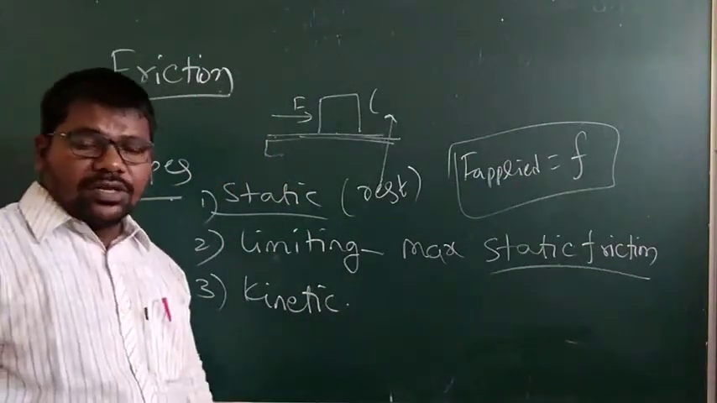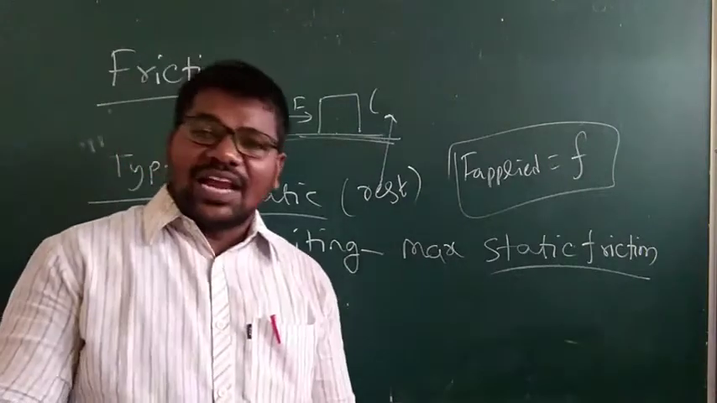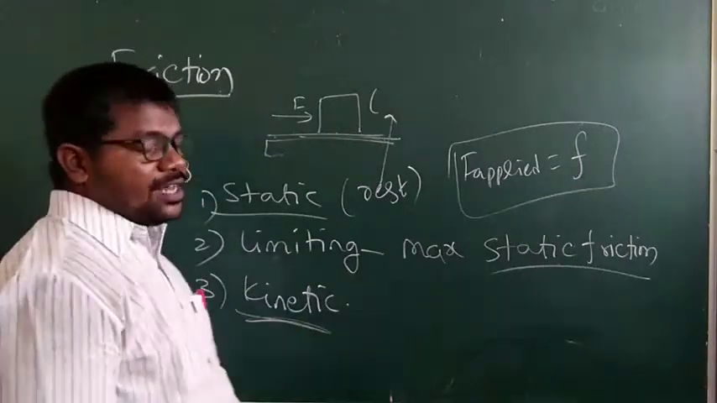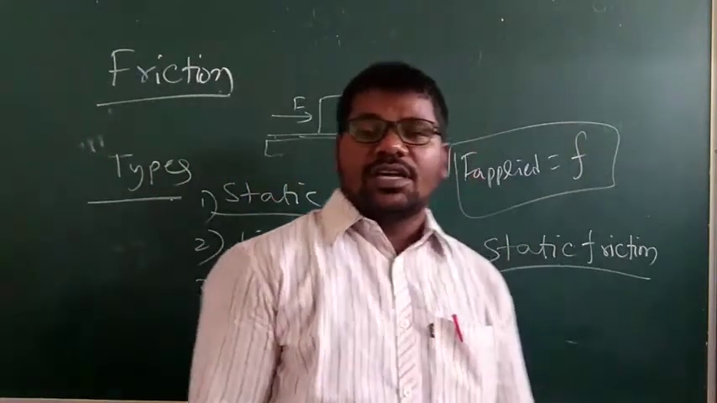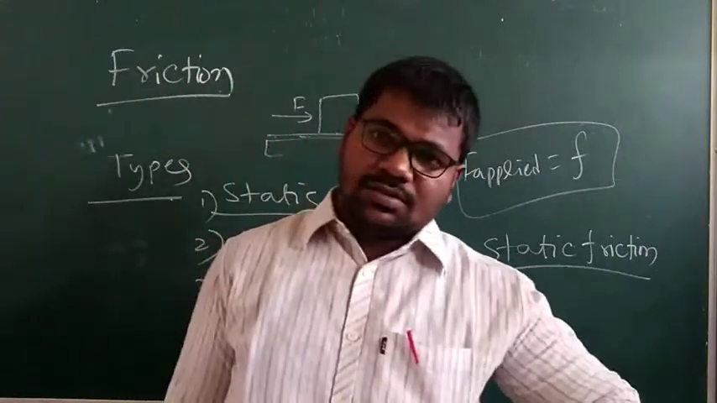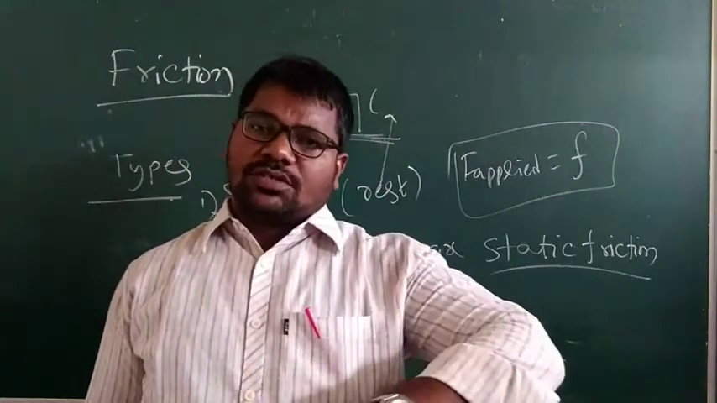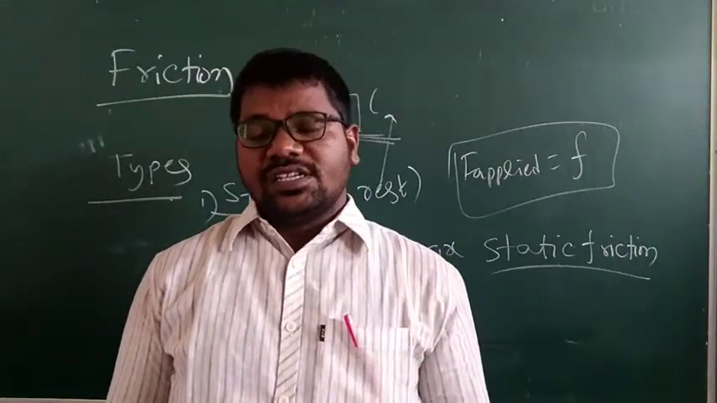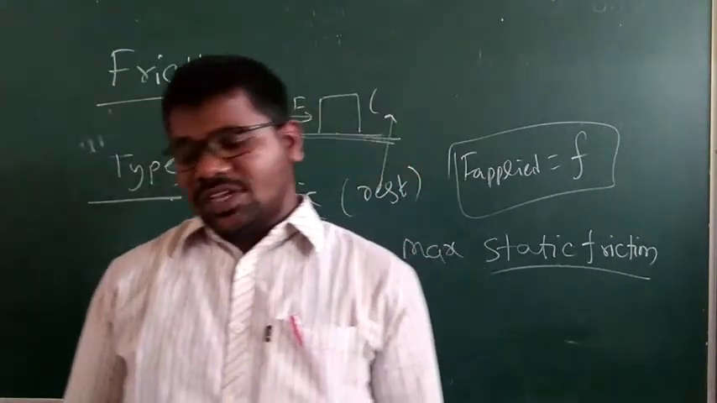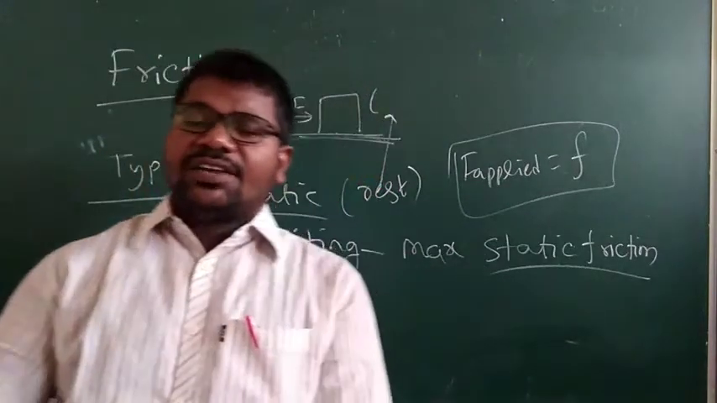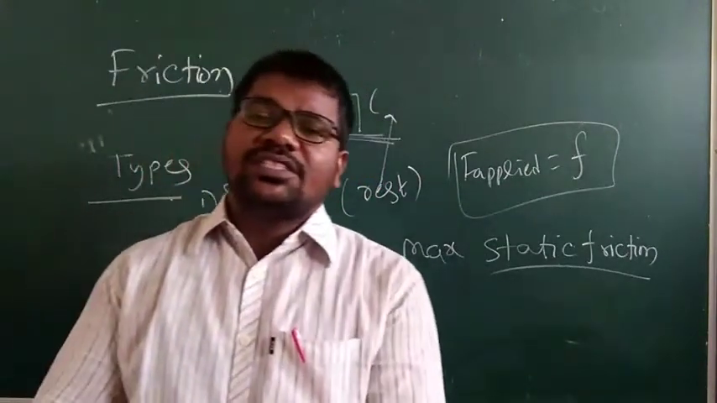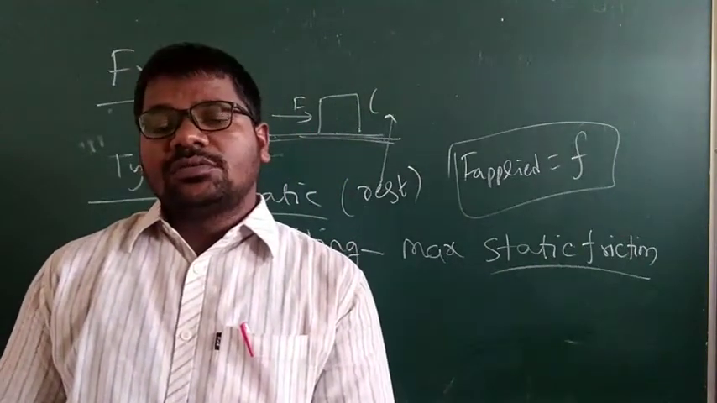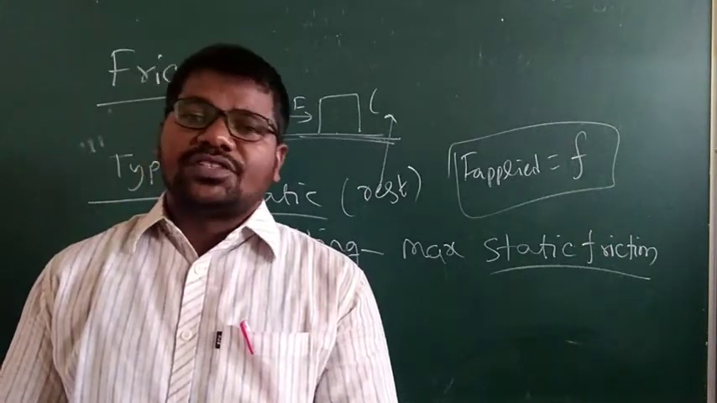Coming to kinetic friction. Kinetic friction means the body moves on another surface, a body in motion. The opposing force developed between the two surfaces is called kinetic friction. Kinetic friction is divided into two types: first, sliding friction, and second, rolling friction. Understand?